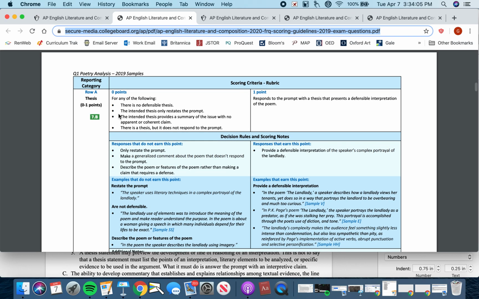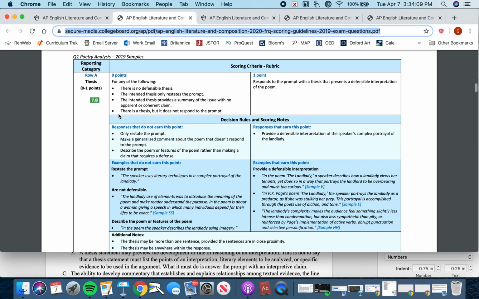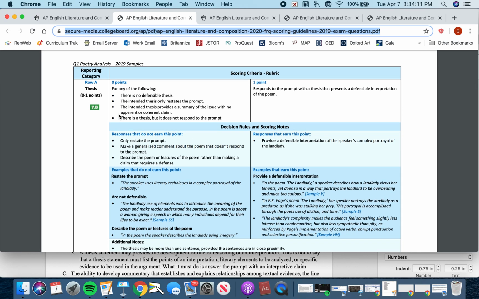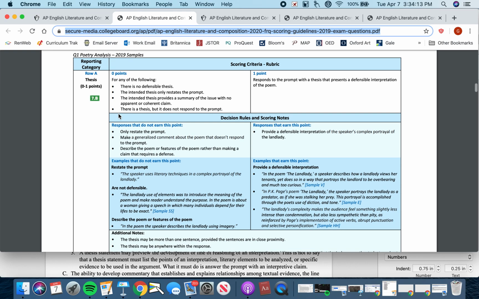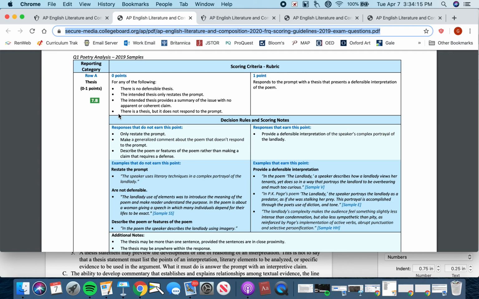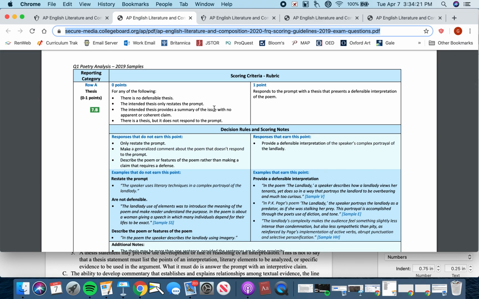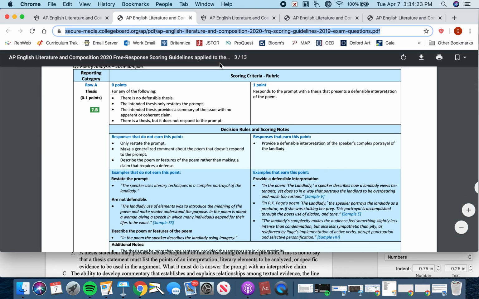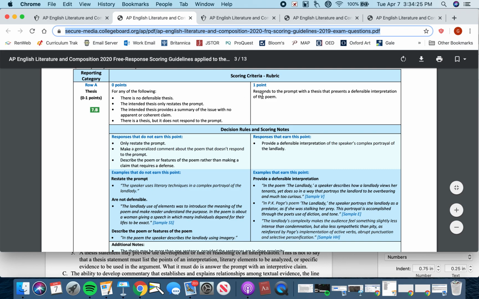So for the poetic analysis prompt, which by the way is for you AP Lit students who are going to be writing the prose analysis prompt on your coming exam, it's very similar, almost exactly the same, all right? And so the first point is scored out of 6, and the first point comes from thesis, okay?